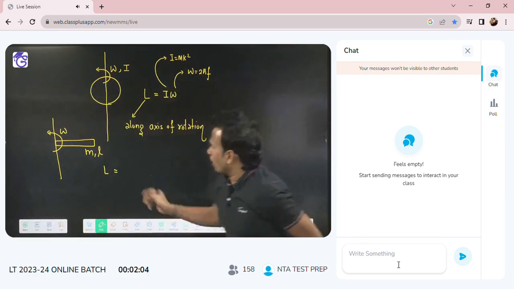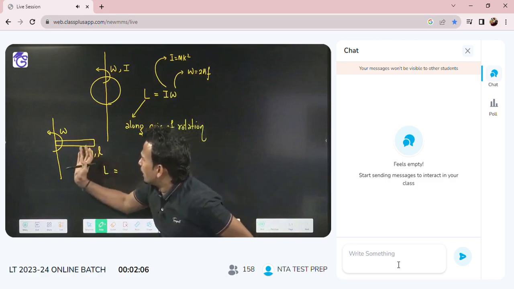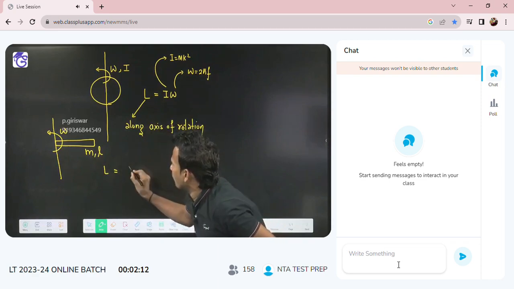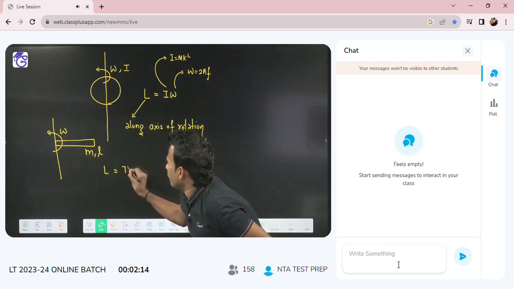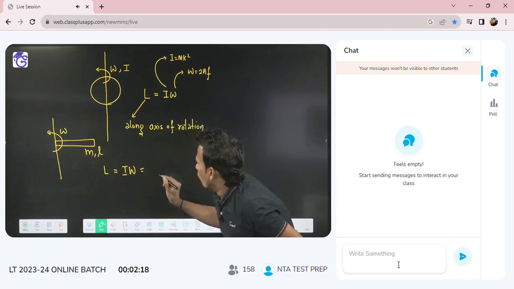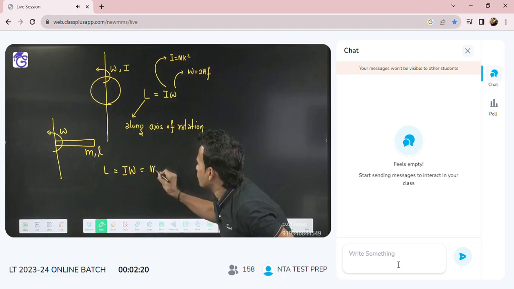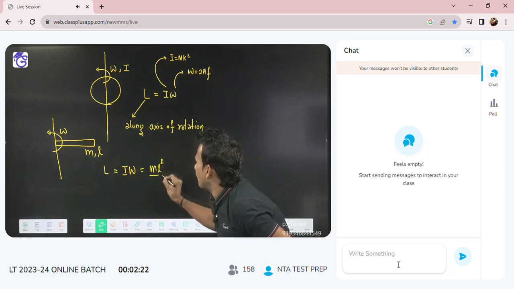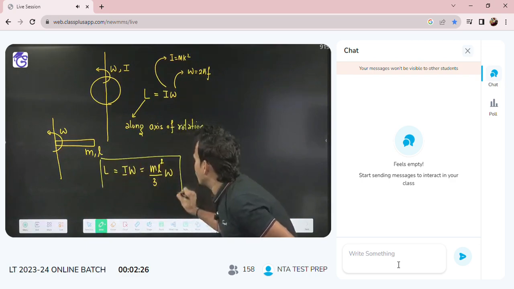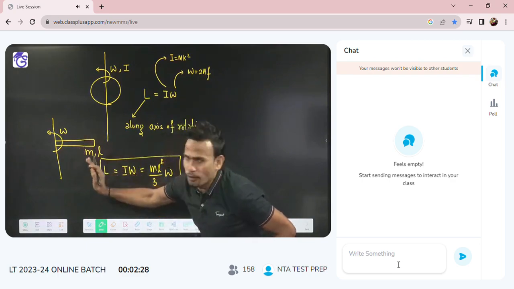A rod of mass m and length L is rotating with angular velocity omega about one of its ends. What will be its angular momentum? If anyone asks you angular momentum, you simply say L will be equal to I omega. About the end of the rod, as you have studied, the moment of inertia will be ML square by 3 into omega. This is the angular momentum of this rod if it is rotating about one of its ends.